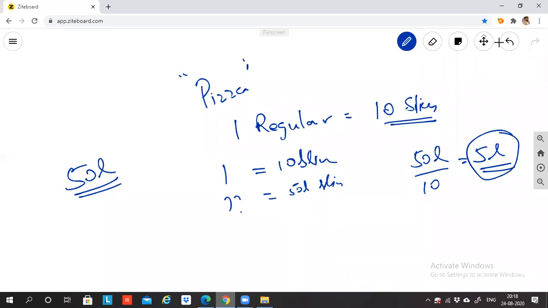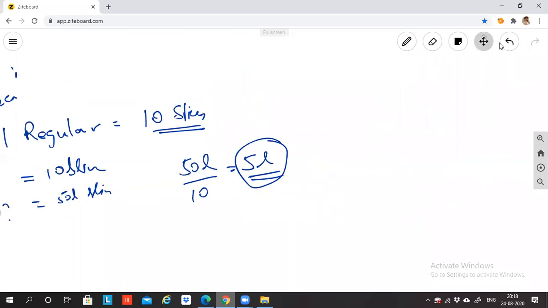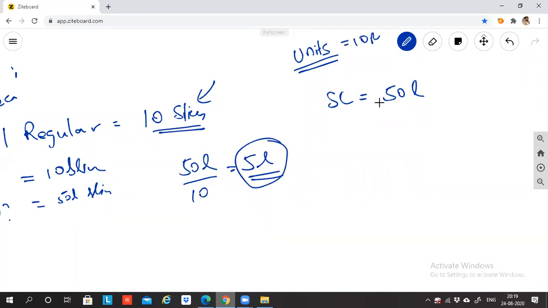In the same way, if I need 50 lakh rupees as my share capital, each and every share capital is divided into multiple slices and units. In pizza we call it slices; in companies we call it units. We break each share capital into units of 10 rupees each. Each unit is called a share.